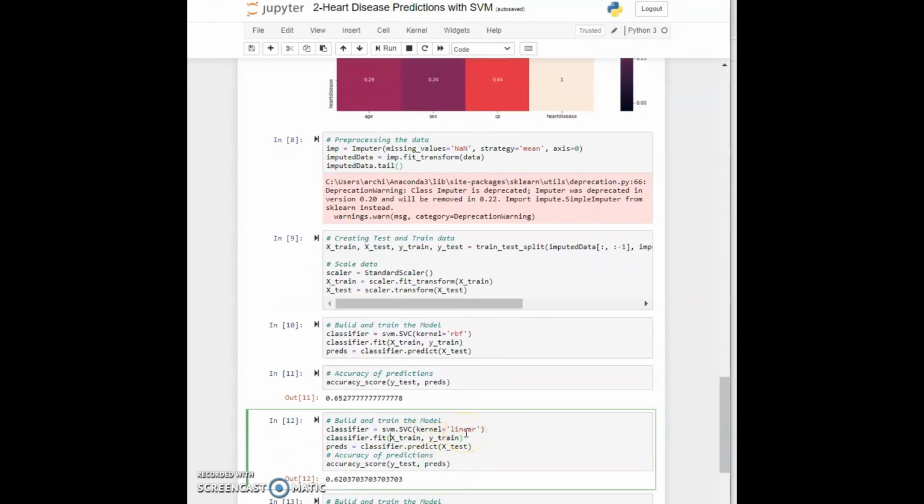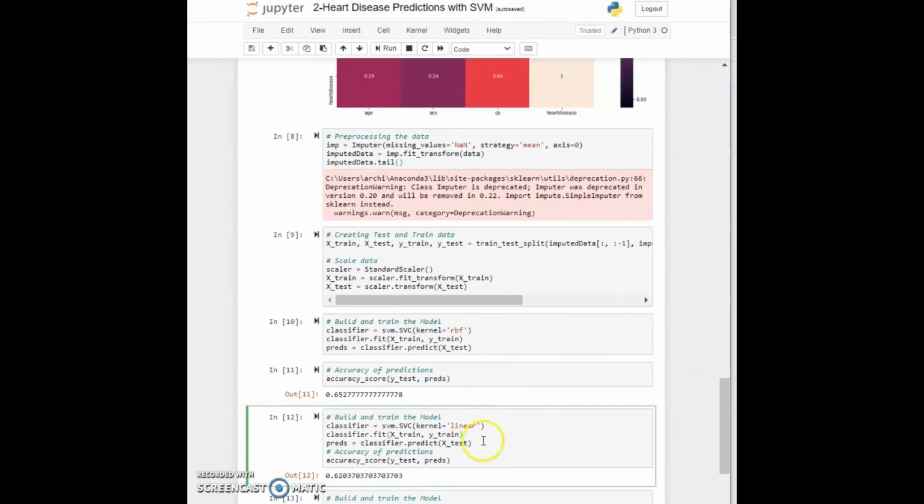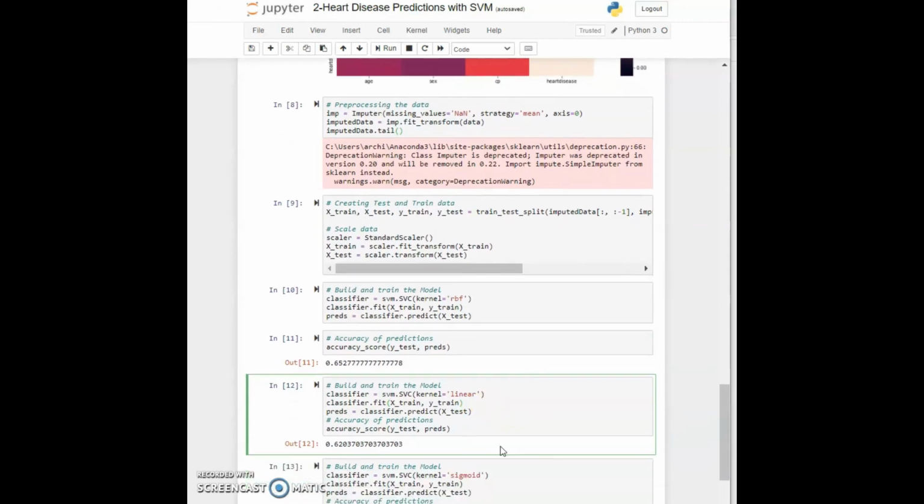Then we will see if we can possibly get any better results. As I mentioned previously, I can use a linear kernel here, and if I run it, I get a different accuracy. Here you can see that I got an accuracy of 62%. So in cell 12, the accuracy I got is 62% using the linear kernel, and this is less than the previous accuracy I got when I used RBF.